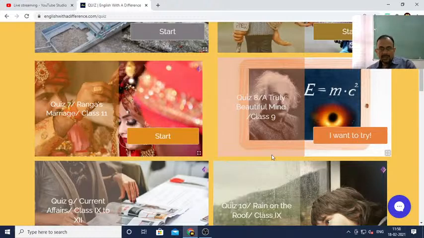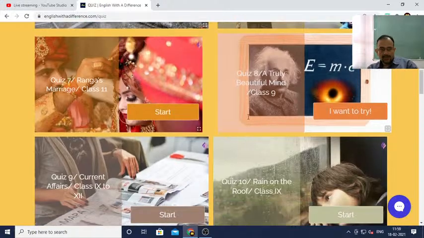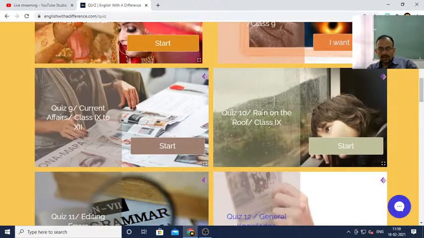Dear students, I can do one thing. On a Google form, I can make a worksheet for you. You can write the answer there itself. Next day's revision lessons are A Truly Beautiful Mind and Rain on the Roof.